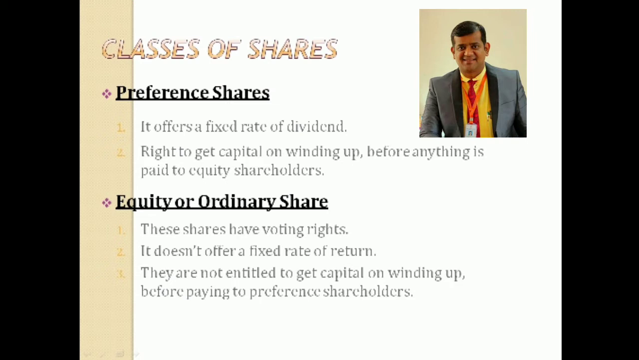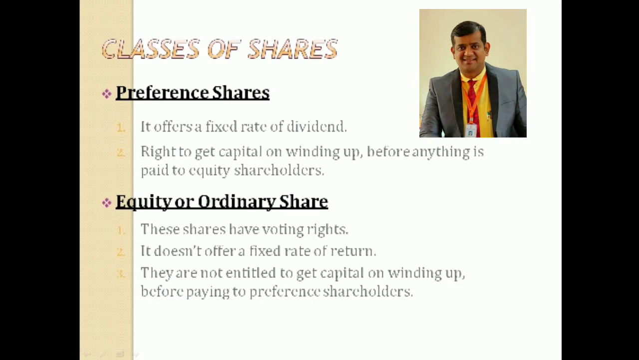Now let us understand in detail. Preference shares offer a fixed rate of dividend. Dividend, as I've already explained in the last class, is the portion of profit which has to be distributed among the shareholders. So it offers a fixed rate of dividend. That means the profit which has to be distributed among preference shareholders is fixed.